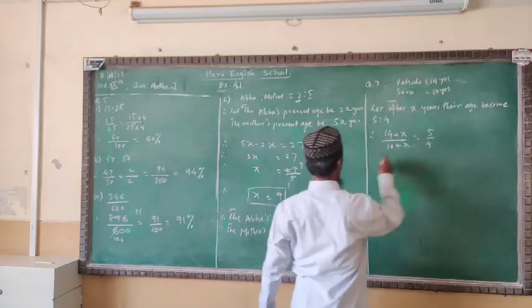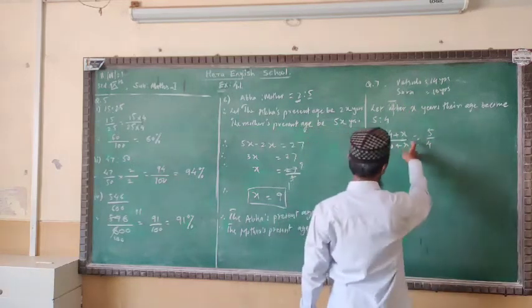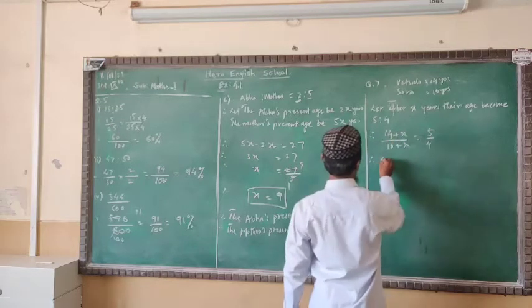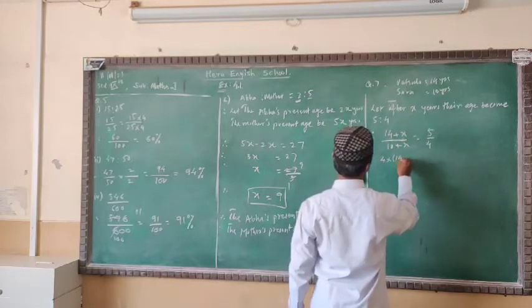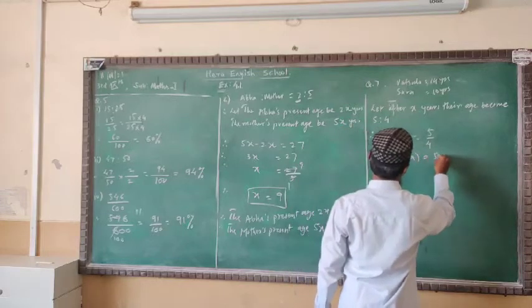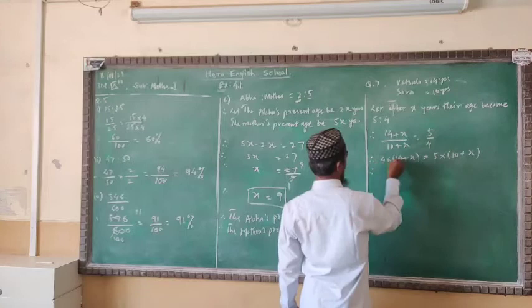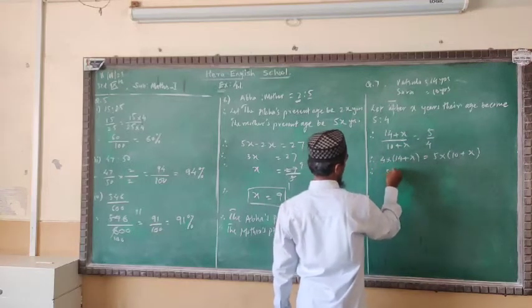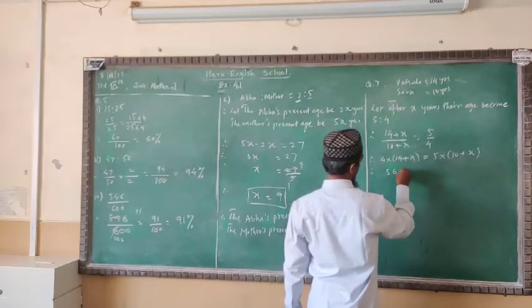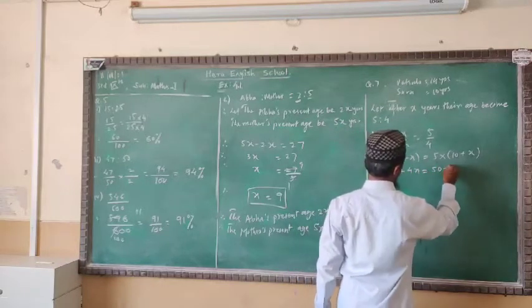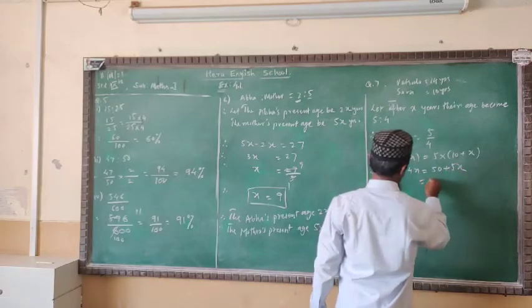Now do cross multiplication to get the value of x. 4 multiplied by 14 plus x, 5 multiplied by 10 plus x. 14 4s are 56, plus 4x. 5 10s are 50, plus 5x.